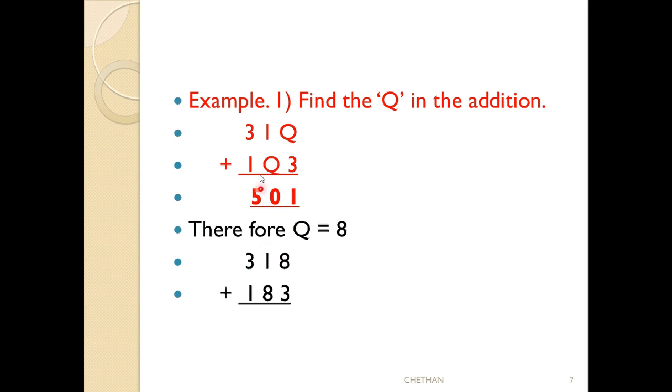3 1 is the same, 1 is there, 1 is there, 3 is there, 3 is there. In the place of Q only I have written 8. See here, they have given 501, so I have written 501 here. This is the value we need. Now 8 plus 3 becomes 11. I write 1 here, 1 carry. 1 plus 1 is 2, 2 plus 8 is 10. So in the ten place I write 0 here, again 1 carry. 1 plus 3 is 4, 4 plus 1 is 5.